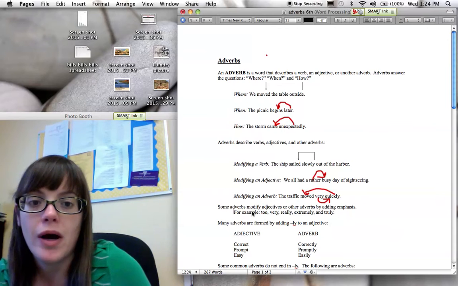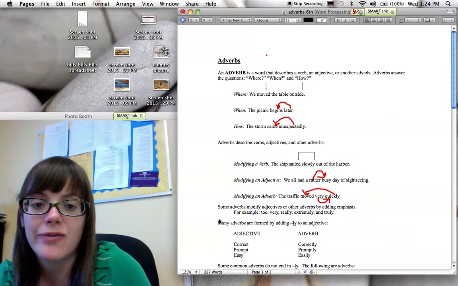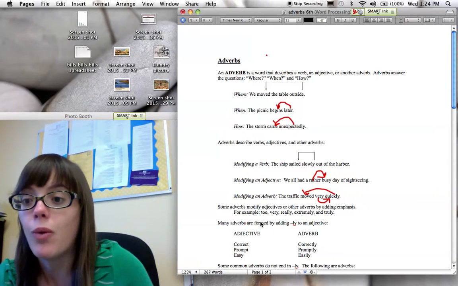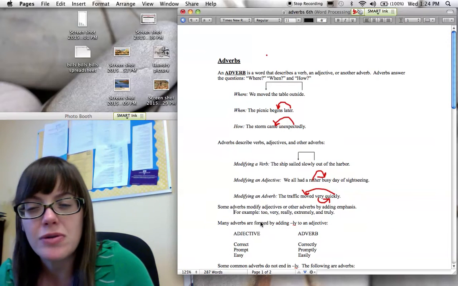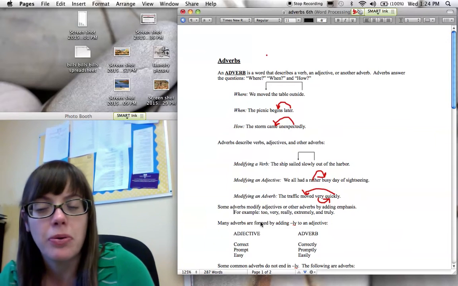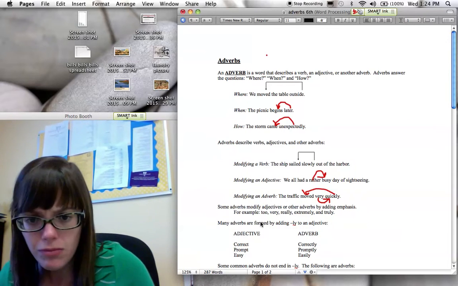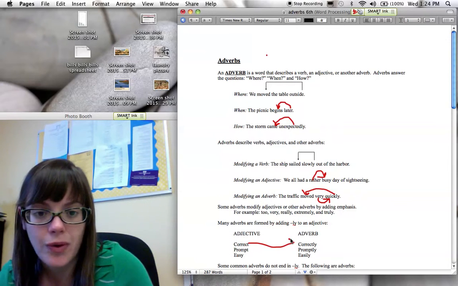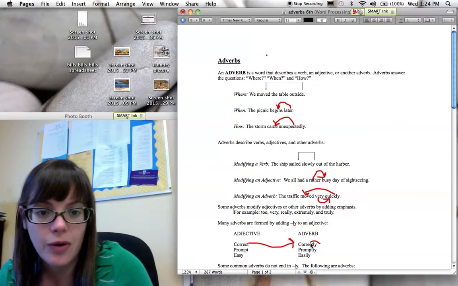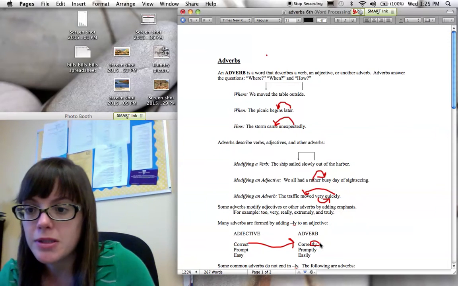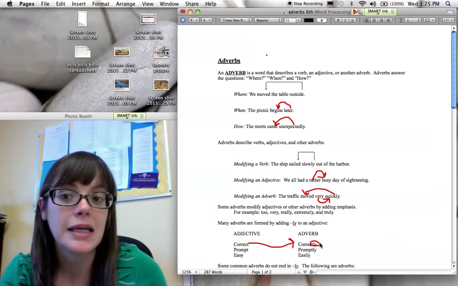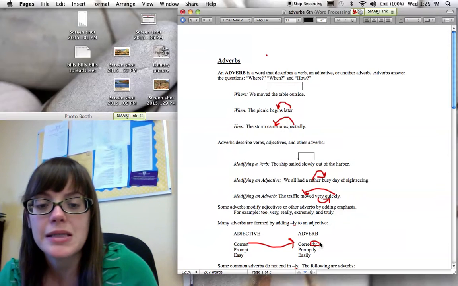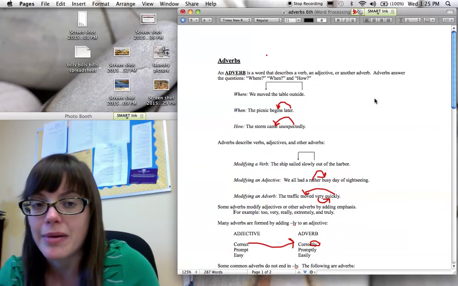All right, now one good trick to know is that many adverbs are formed by adding ly to an adjective. So usually when you see an ly ending, it's a pretty good indicator it's an adverb. So for example, correct can turn into correctly once we add that ly. All right, prompt, same thing. We add an ly, promptly, and it becomes an adverb. Easy can go to easily and become an adverb.